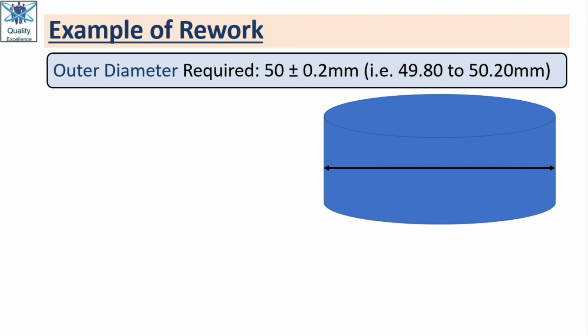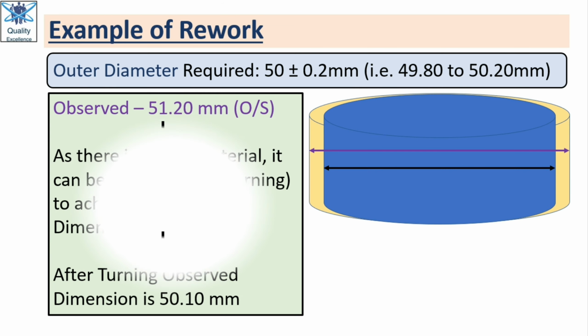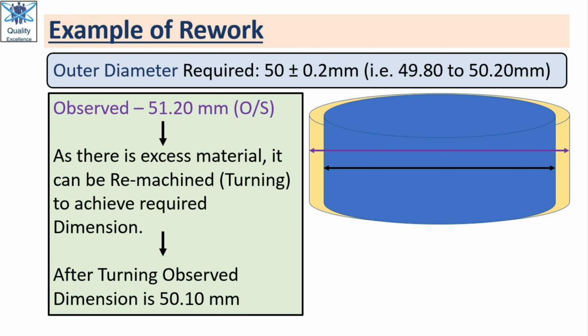Now this is a product where the customer requirement for outer diameter is 50 plus or minus 0.2 mm. So the outer diameter should be within 49.80 to 50.20 mm. And what we observed in one part is that it is oversize, meaning there is some excess material, and the observed dimension is 51.20 mm. So the diameter is oversize.